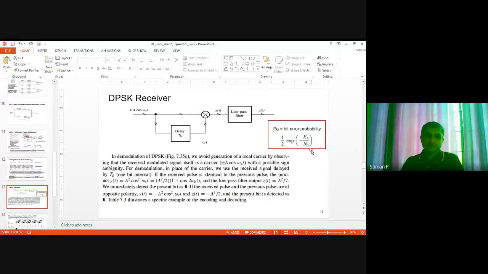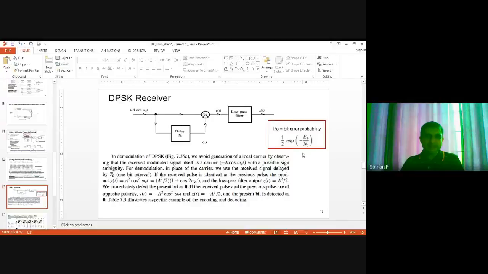Now we'll go through the comparison of the error probability of DPSK and BPSK. So initially we said that BPSK has the highest performance in terms of probability of error. That means the lowest probability of error for a given Eb by N0.